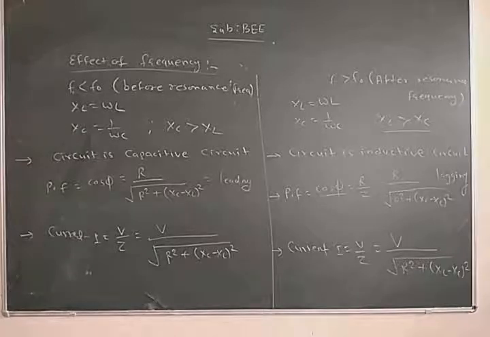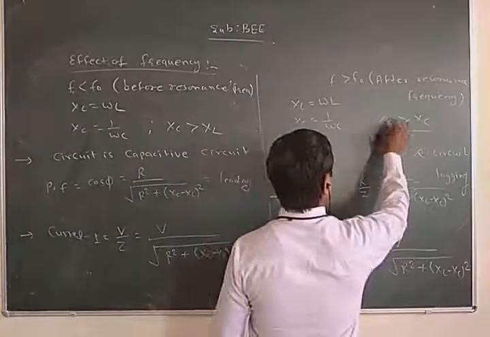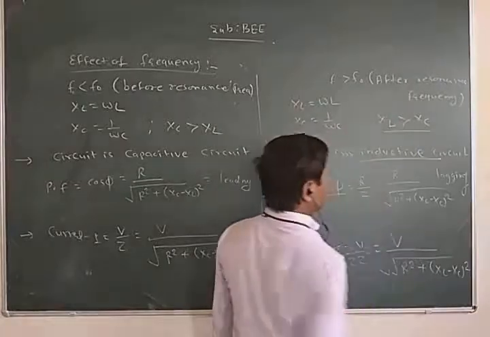In the next case, after resonance frequency, XL is omega L and XC is 1 upon omega C. So when F is greater than F0, XL is greater than XC, which means our circuit is an inductive circuit.